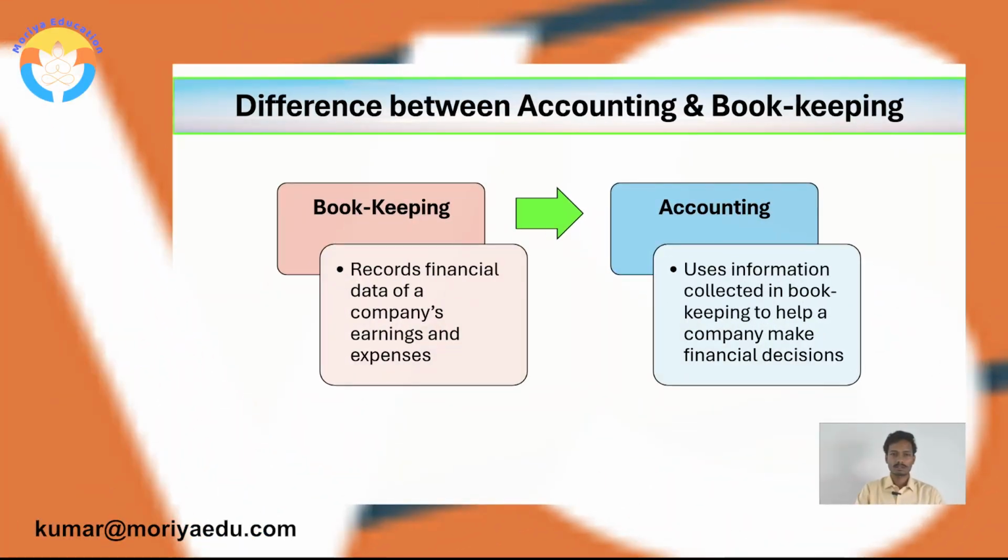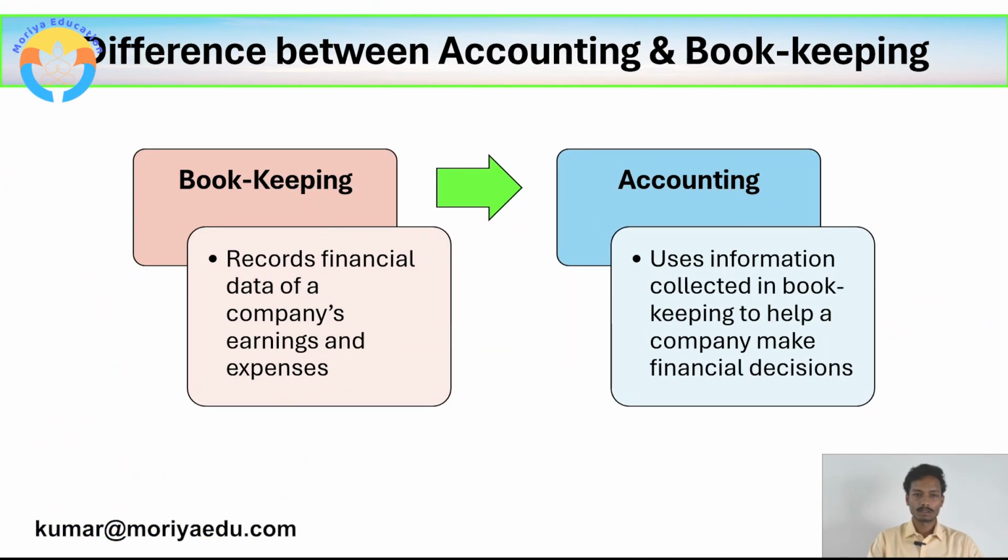So now we will understand the difference between accounting and bookkeeping. Bookkeeping records financial data of company's earnings and expenses. And accounting uses information collected in bookkeeping to help a company make financial decisions. So by these statements, we can understand that the process of accounting starts after the bookkeeping ends.